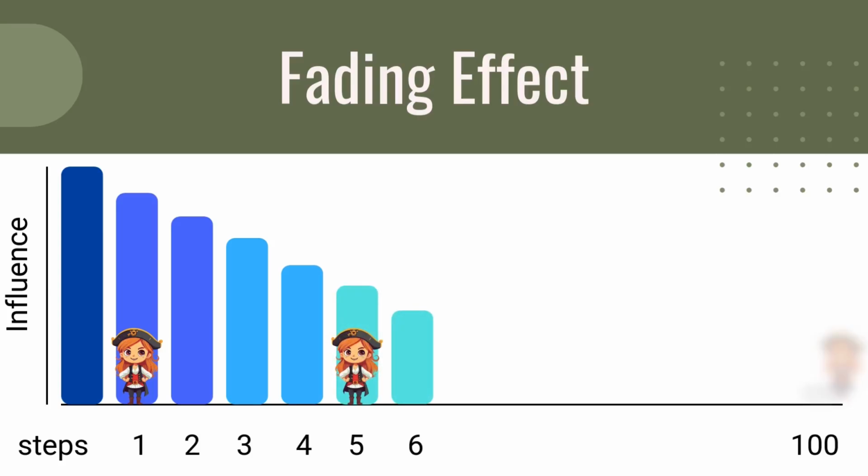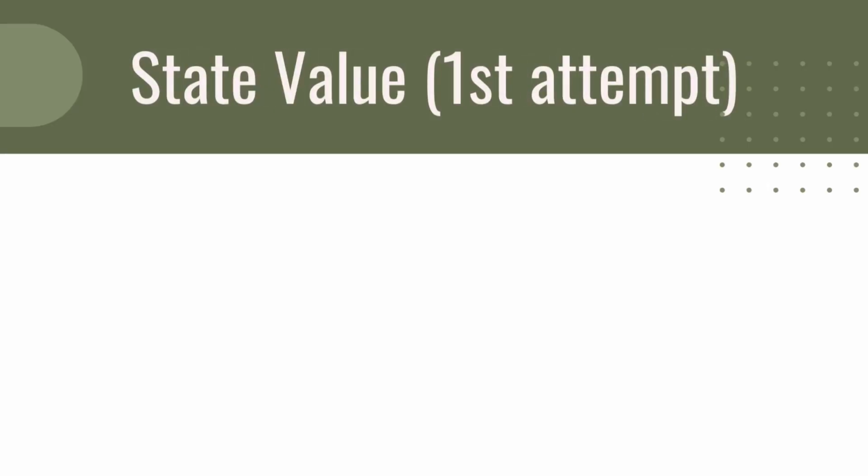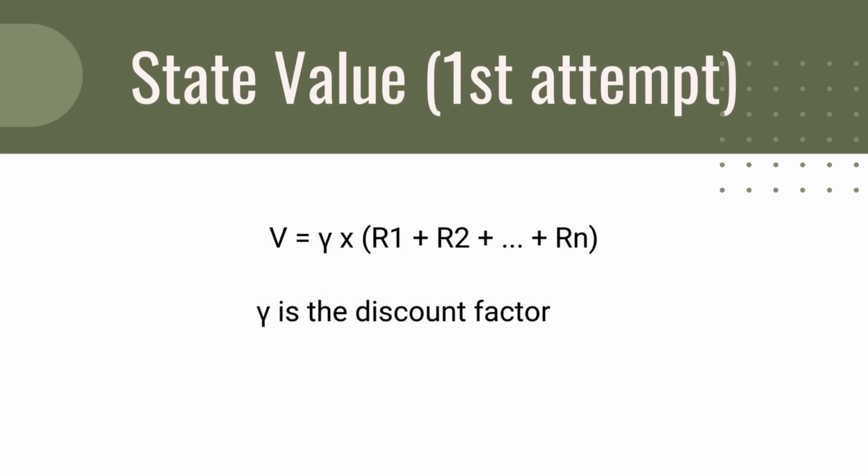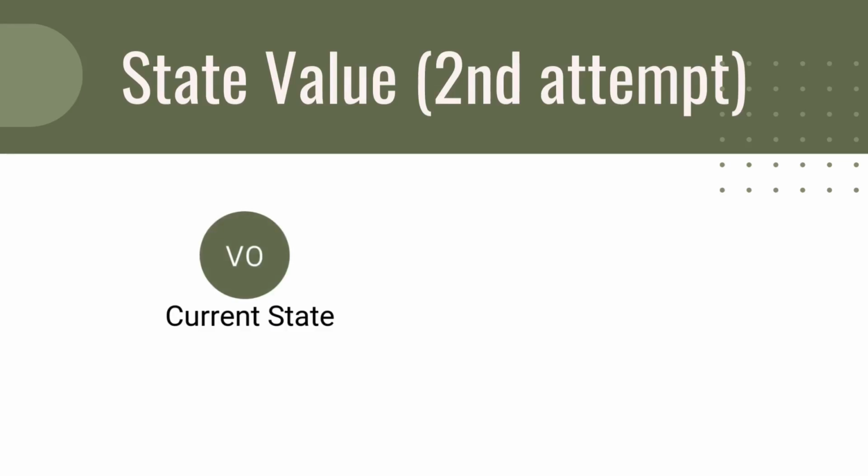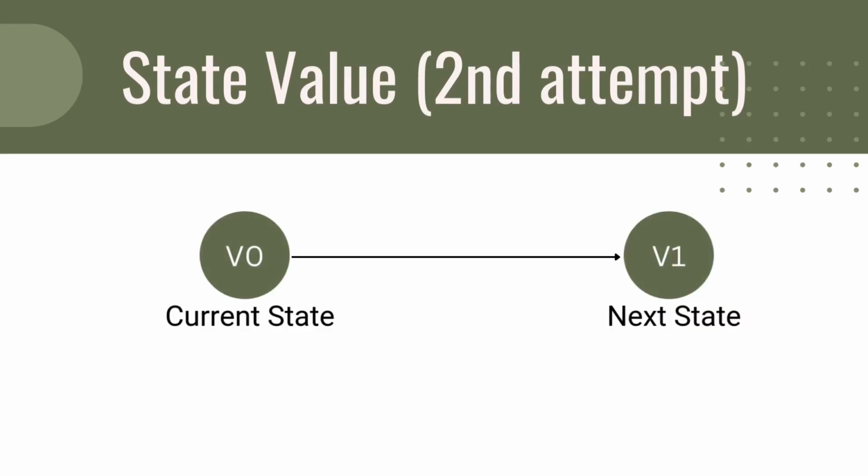Even though the $1 million treasure is 10 steps away, it still significantly impacts your decision-making. However, if it were 100 steps away, its influence would diminish considerably. Thus, the general formula for the value of a state is V equals the sum of gamma to the power t times R, where gamma is the discount factor and R represents the individual rewards. The value of the current state accounts for the reward in that state plus the sum of future discounted rewards. Let's call it V0 equals R0 plus gamma times V1, where V1 is the value of the next state.